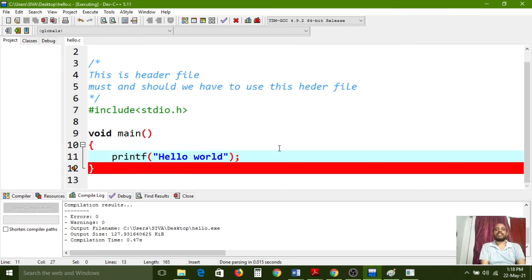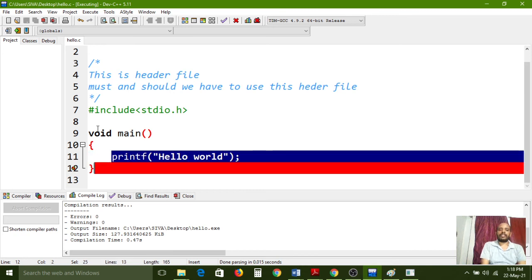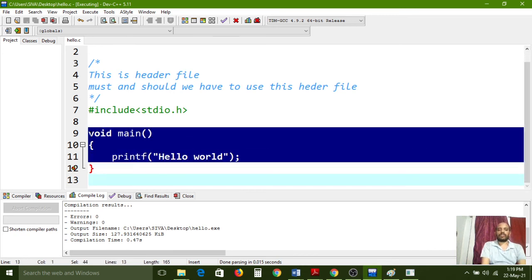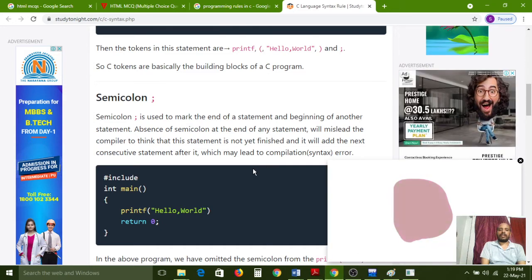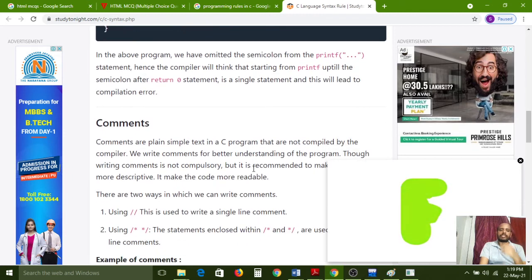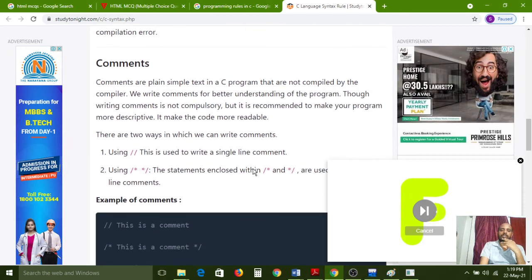So a semicolon has that much priority. In C language, each and every statement should end with a semicolon. And here the statement is this one. This is not a statement; this is a function, so a semicolon is not required. In the function, each and every line we have used is called a statement, so each and every statement should end with a semicolon. Understand? You need to follow that rule while developing the code. The semicolon instruction is also one of the rules, and comments are also completed.